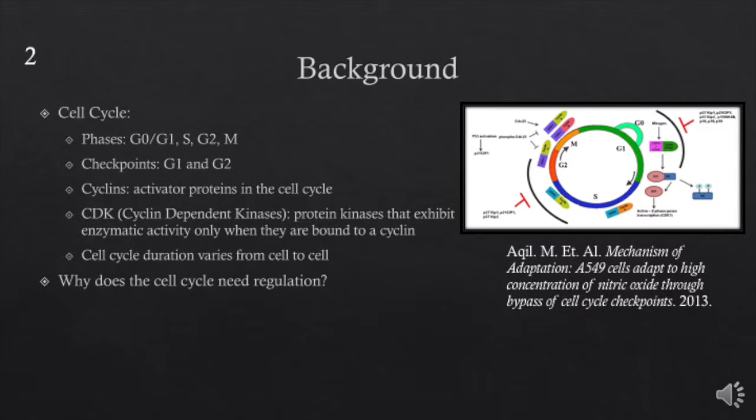So, Cynthia, can you let us know why the cell cycle needs regulation? Of course, Julia. So the cell needs regulation at each phase in order to proceed with caution, much like traffic signals. They give us the OK go or hold on to your horses. The cell does the same, as it may need some extra time in one phase, making sure that the cell is fit to carry on in the cycle.